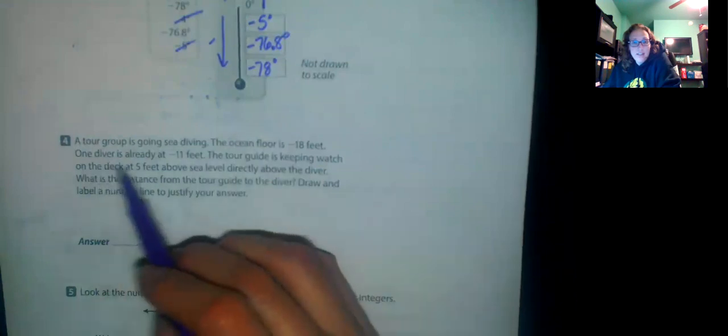A tour group is going sea diving. The ocean floor is negative 18 feet. One diver is already at negative 11 feet. The tour guide is keeping watch on the deck at 5 feet above sea level, directly above the diver. What is the distance from the tour guide to the diver?